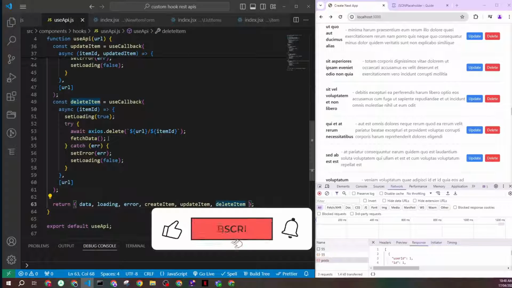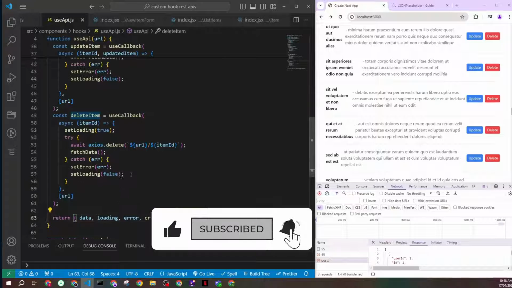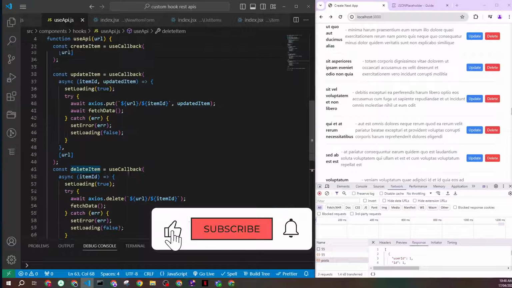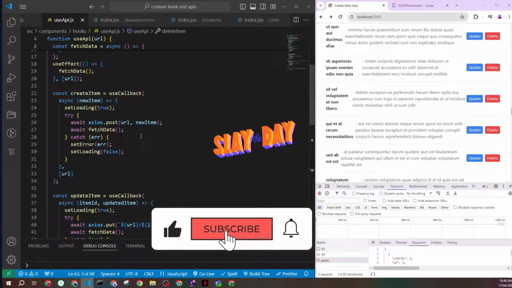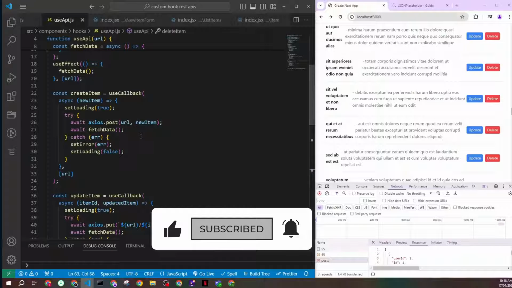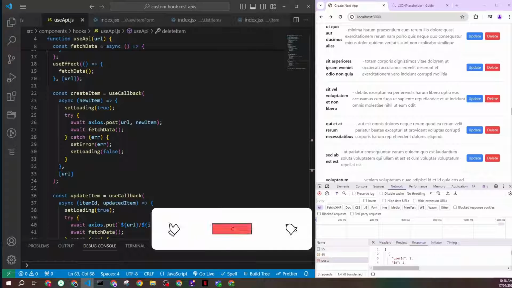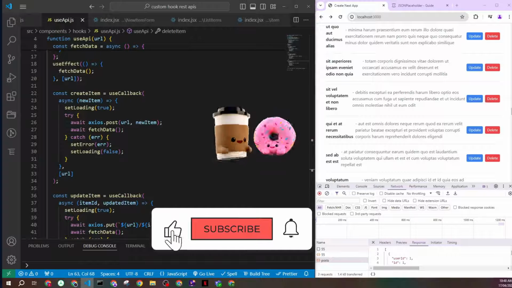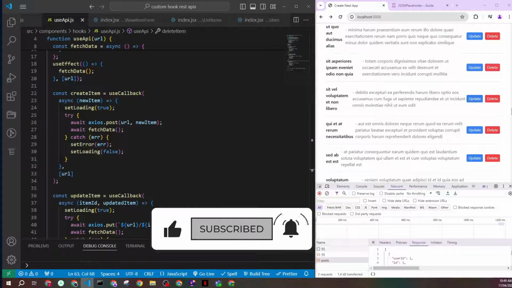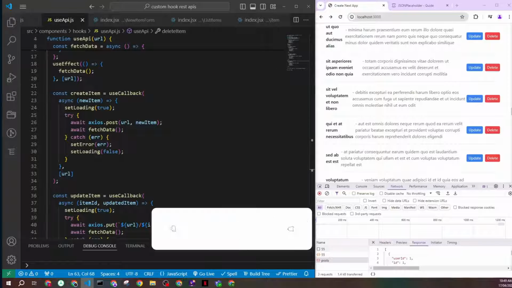This hook can be customized as you need for each project. You can refactor also for more things, but this is the perfect start for you, a perfect shell you can start with, and it can make your life much easier within your applications. And that's it. You have just created a powerful custom hook that handles all the CRUD operations for any REST API. This approach not only keeps your code base clean, but also helps you in reusing the code across different projects without reinventing the wheel every time.